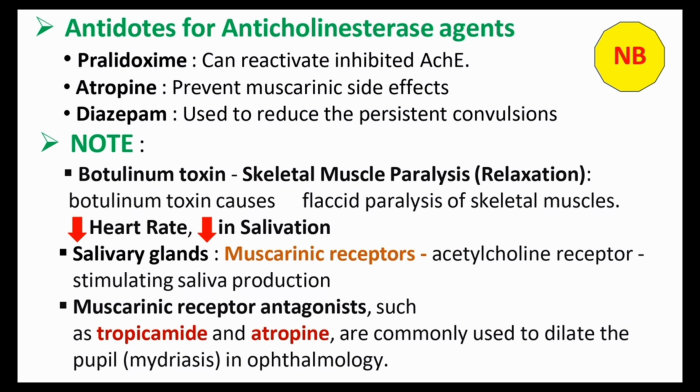We know the cholinergic agonist action is to increase salivation and increase secretions, the parasympathetic actions, parasympathomimetic actions. So in the salivary glands, muscarinic receptors are present. And the next point is muscarinic receptor antagonists such as tropicamide and atropine are commonly used to dilate the pupil, mydriasis, in ophthalmology. I just mentioned it here, but it's actually coming in the next section.